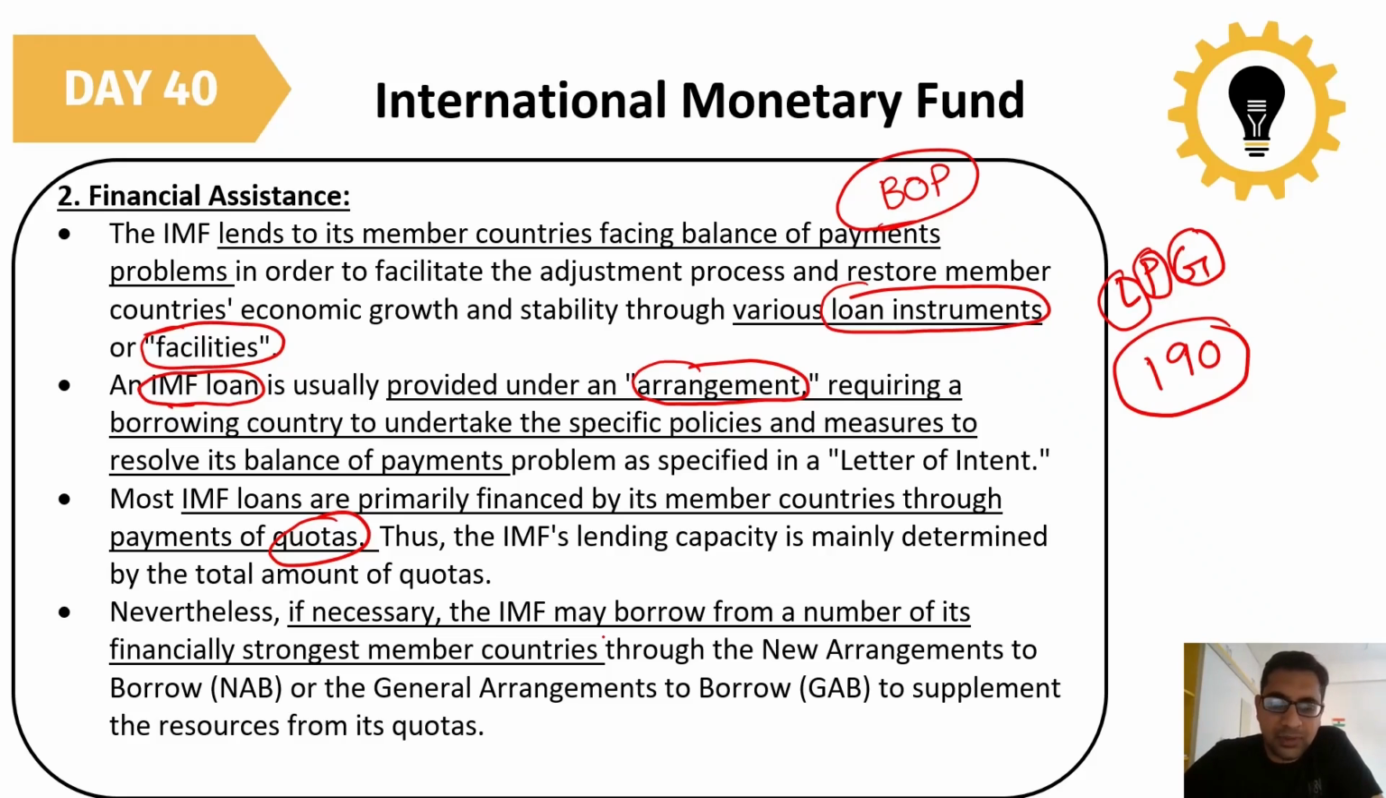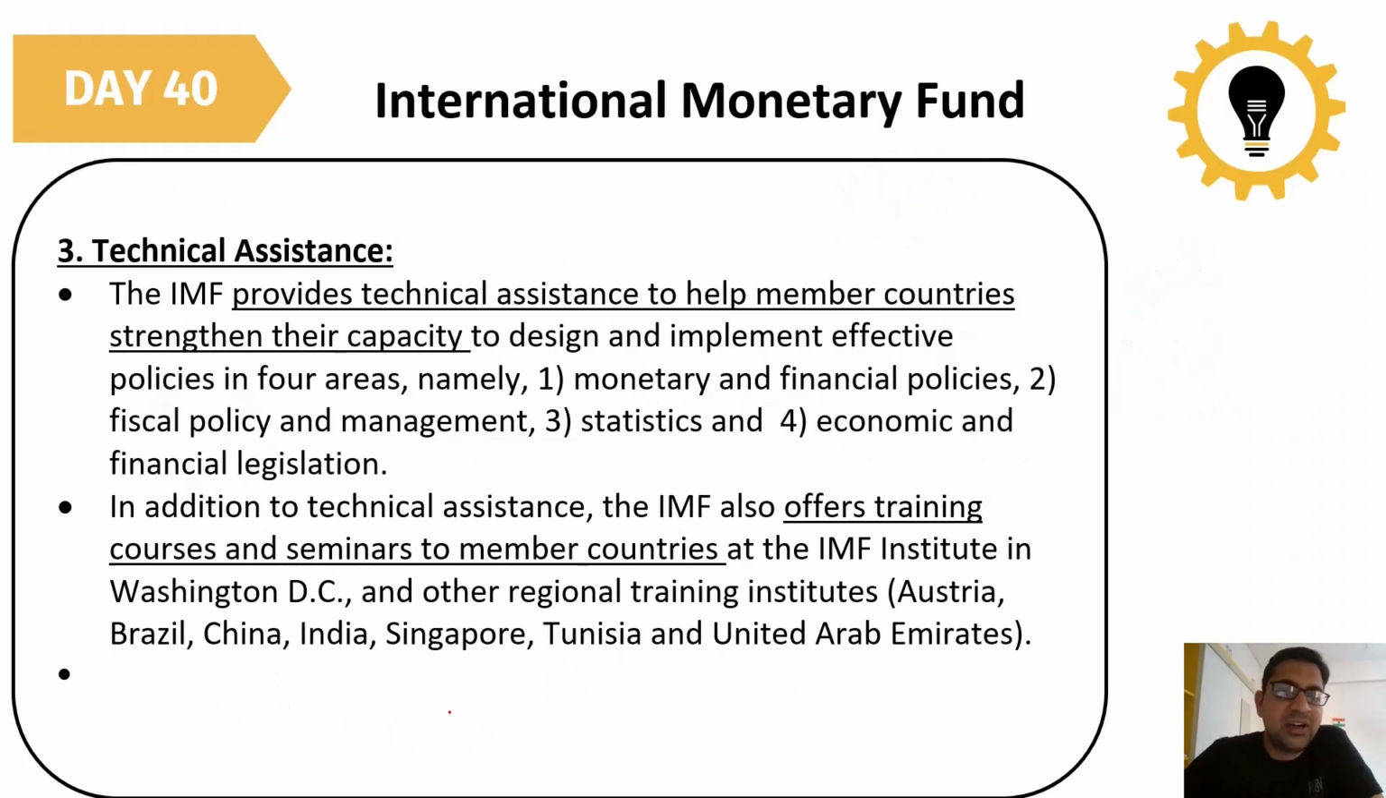So they can take the loan from there through a New Arrangements to Borrow, NAB, or General Arrangements to Borrow, GAB, to supplement the resources for its quotas. Okay. Then we have technical assistance.